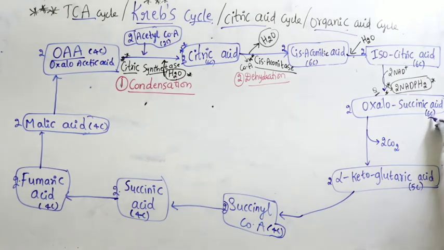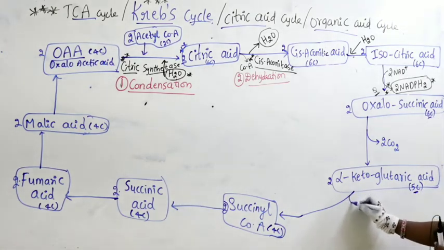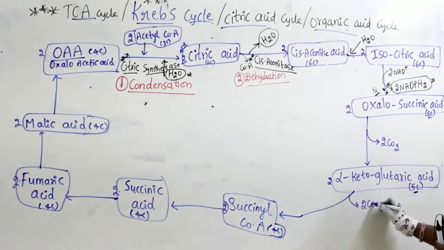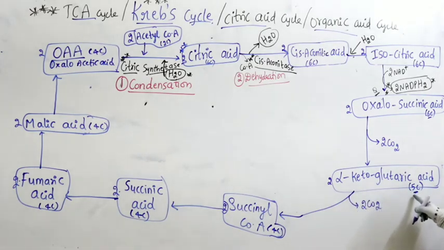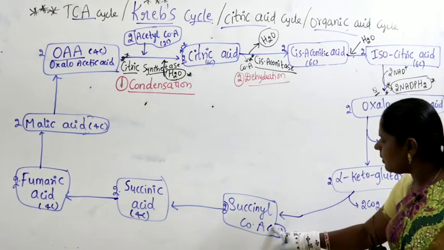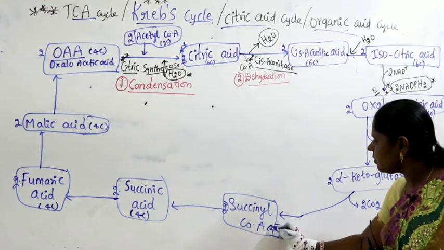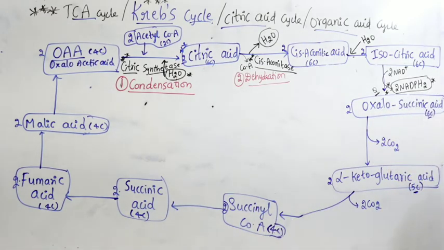That is why 6 carbon compound become 5 carbon compound. Here again 2 more carbon dioxide goes out, a 5 carbon compound becomes 4 carbon compound. Right. So 2 carbon dioxide goes out here and next 2 carbon dioxide goes out here.